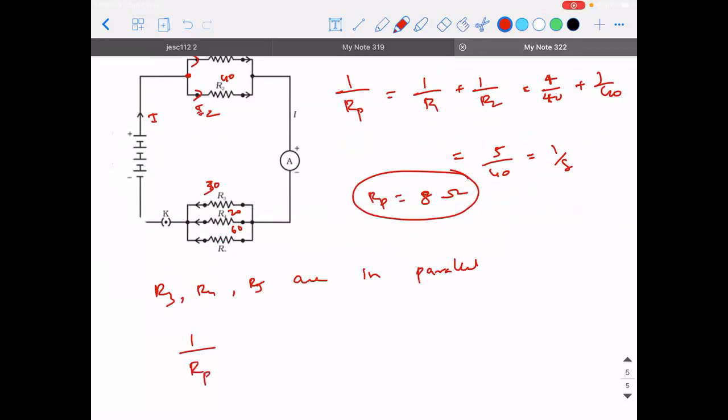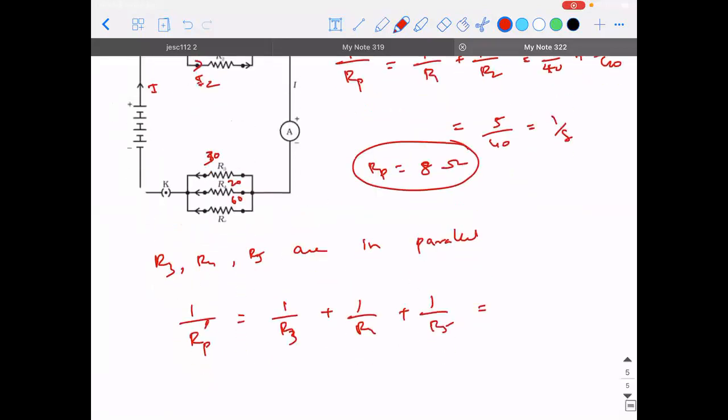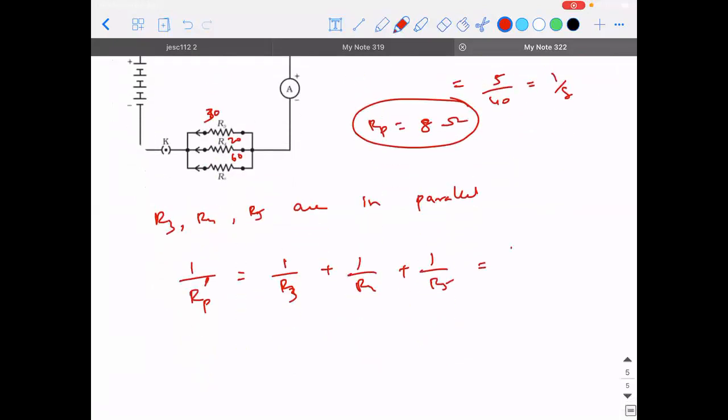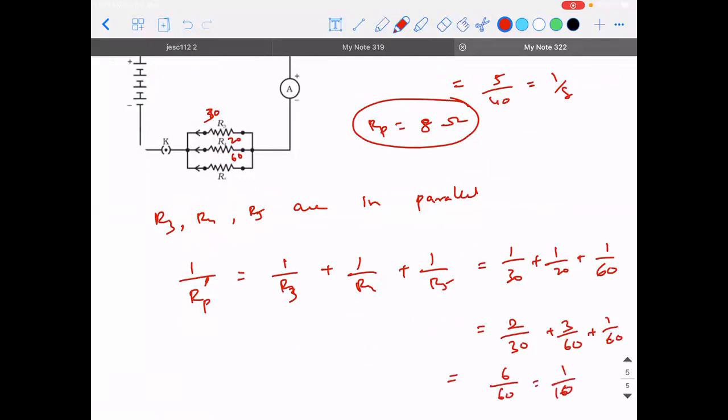I'll call it 1 by Rp dash is equal to 1 by R3 plus 1 by R4 plus 1 by R5. So how much is it? 1 by 30 plus 1 by 20 plus 1 by 60. So LCM is 60. 2 by 30 plus 3 by 60 plus 1 by 60. So it will be 60 divided by 60, or 1 by 10.